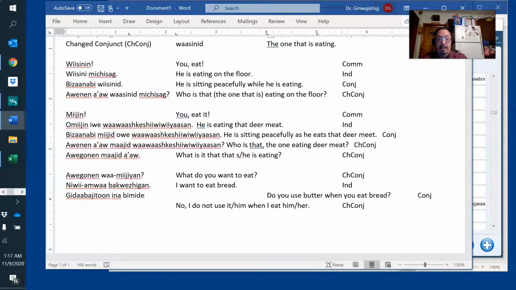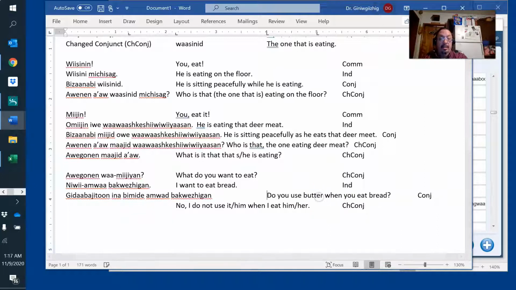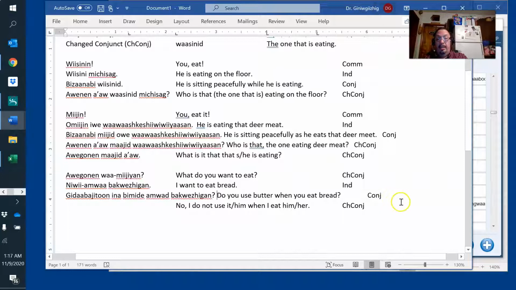bimide. And if I want to put the subordinate clause, I would say mud. When you eat Wejibwemojig, do you use butter? When you eat bread? And this is do you use butter?